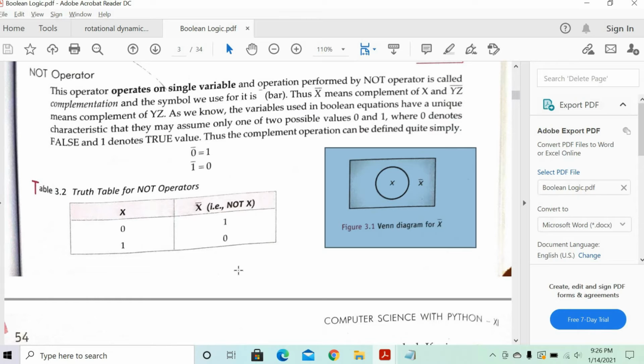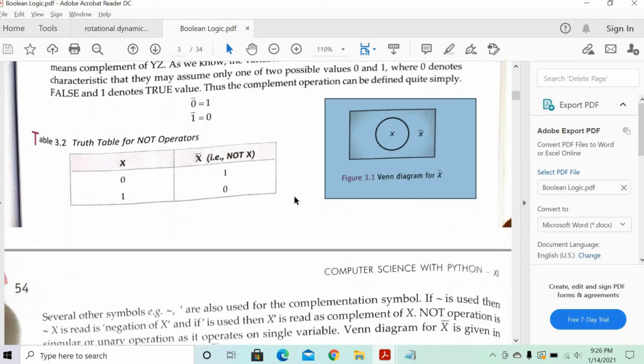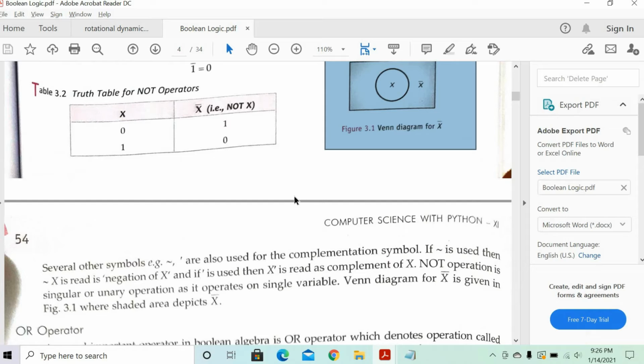Similarly, in terms of Venn diagrams with sets, x bar is the complement. Remember the x dash we do in maths. All the elements of the universal set except x is called the x complement. We represent it in maths as a dash. So here in computer language you represent it as x bar. Clear?